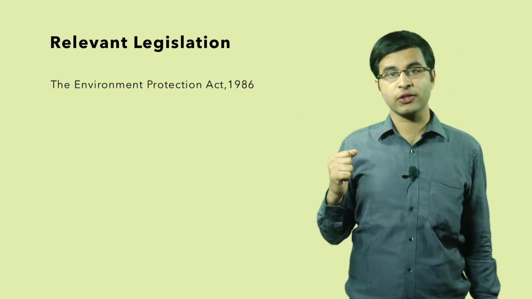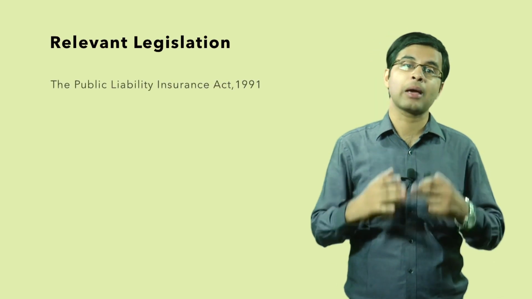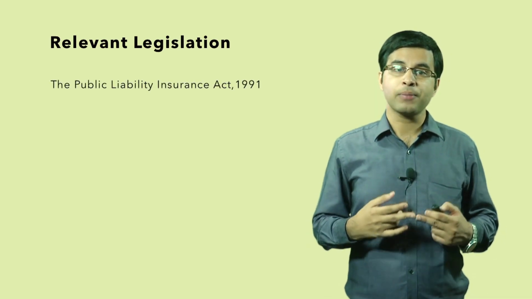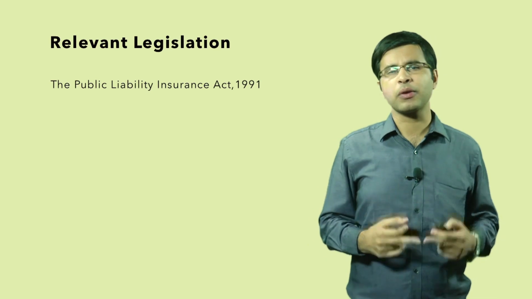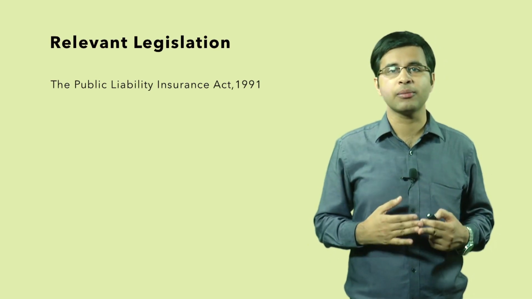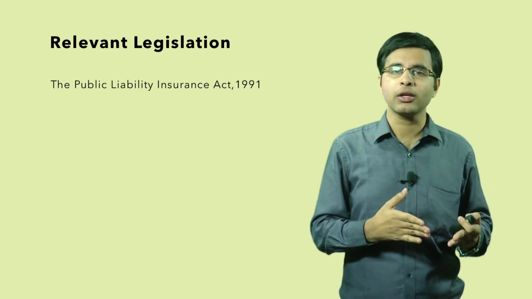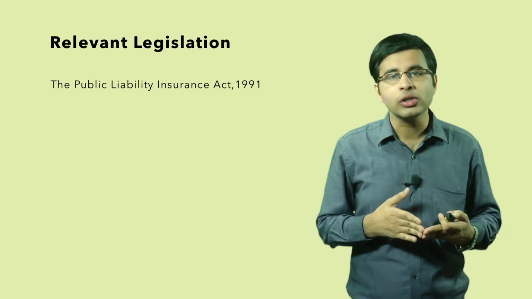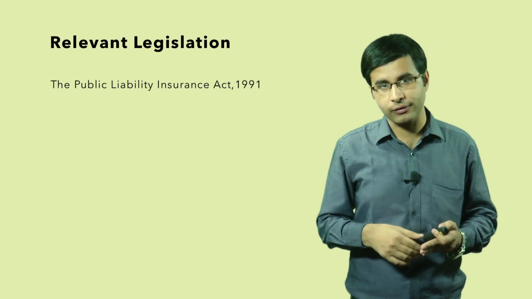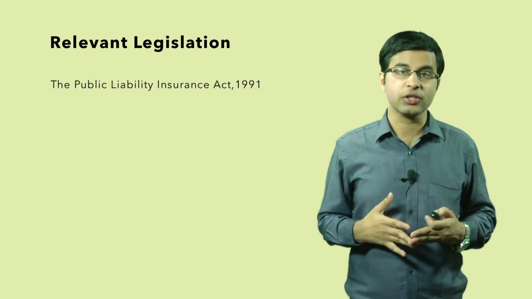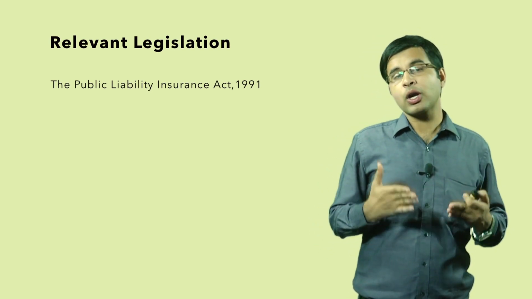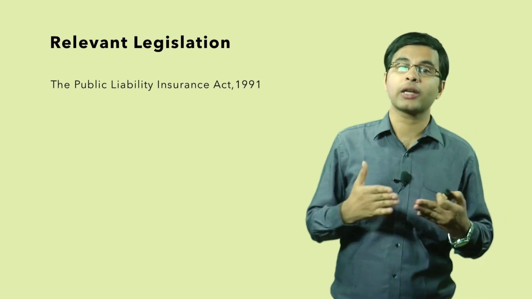Another important legislation that we have to discuss is the Public Liability Insurance Act 1991. It basically refers to immediate relief for those persons who are affected by the use and application of hazardous substances. Now this legislation is very peculiar. Why? Because it refers to no-fault liability also.